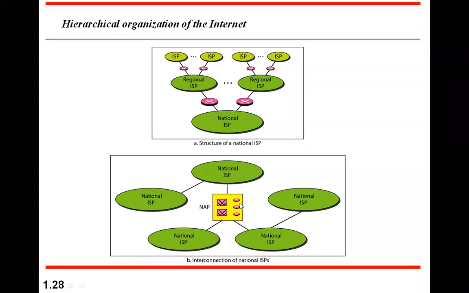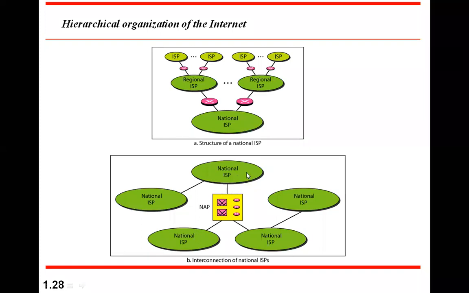The nodes on this backbone network are called NAPs, network access points, or sometimes they are also referred to as POPs, points of presence. Through this backbone network and the network access points, these national ISPs are interconnected.